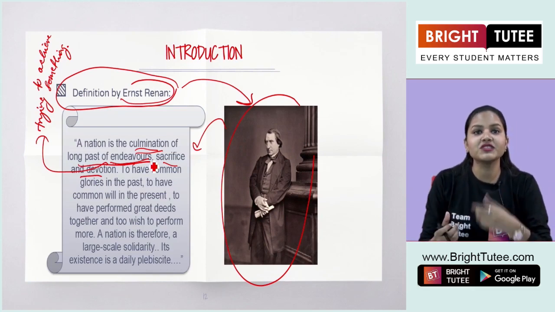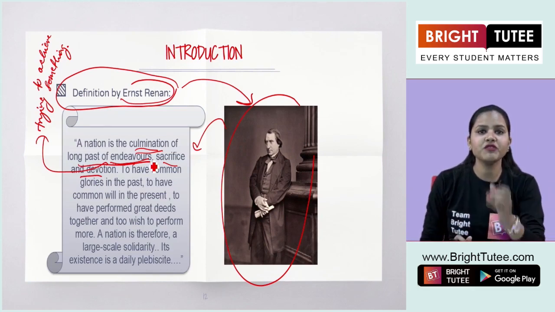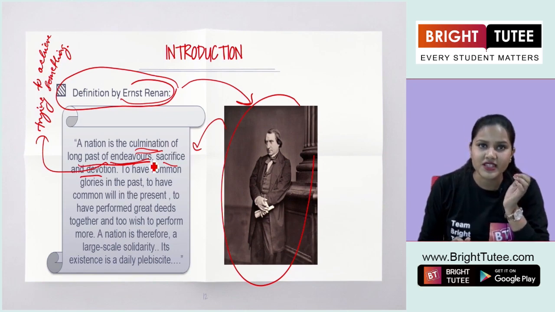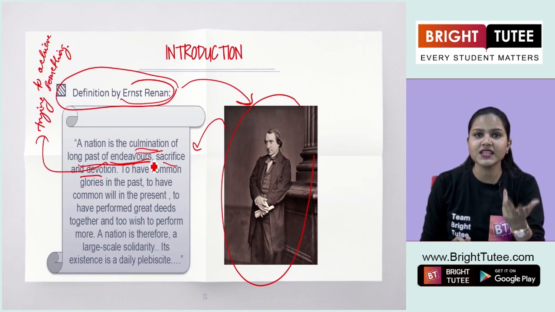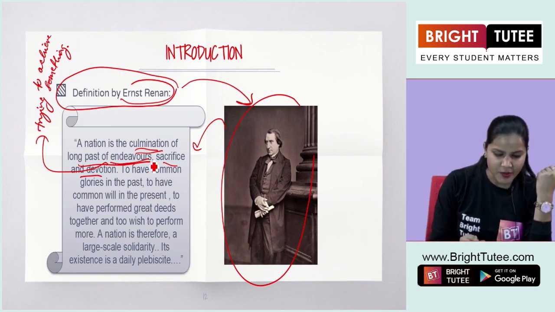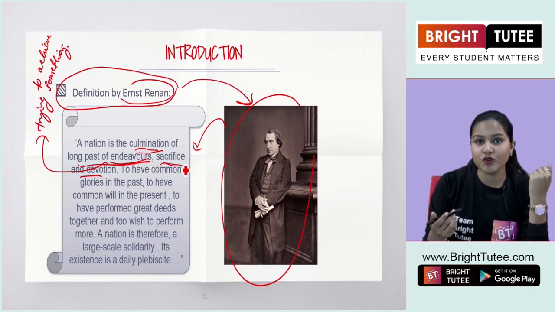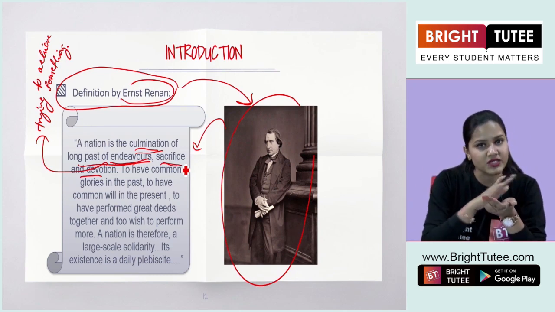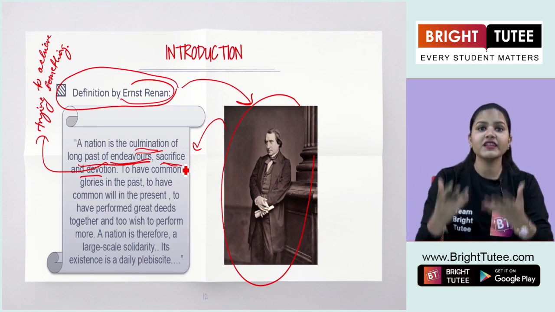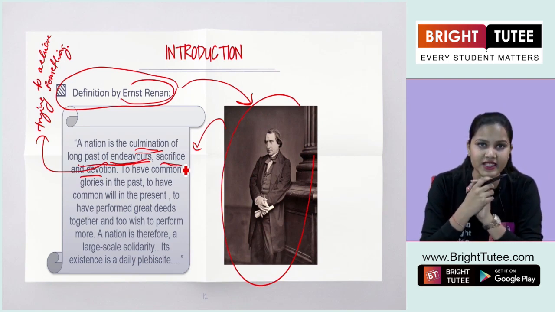In Europe, it was the independence, or the people fighting for their own rights, to have a common homeland where they could exercise their rights, right? Apart from that, sacrifice and devotion: everyone who participated in the revolution had to sacrifice, they devoted their life towards the nation, right?